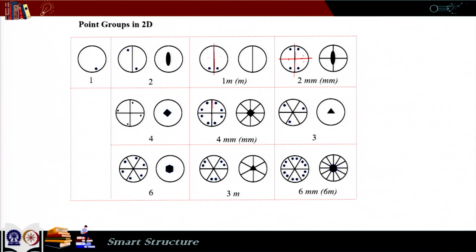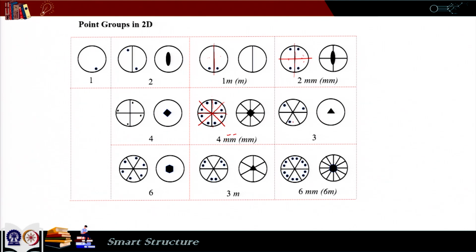If I draw a line here and a line here, these are the same type of mirror, because the mirror images that we get by this line are similar to the mirror images that we get by this line. But if we draw a line here and a line here, that creates different types of mirror images. So, although there are a total of 4 mirrors, the types are 2. So, it is not the number of mirrors, it is the mirror types that matters. So, it is 4mm.